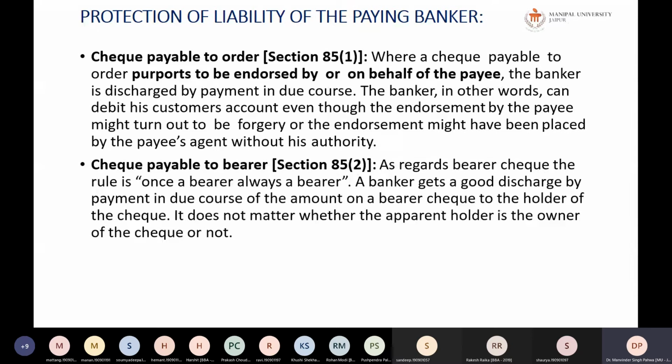Check payable to bearer. As regards the bearer check, the rule is that once a bearer is always a bearer. A banker gets a good discharge by payment in due course of the amount on the bearer check to the holder of the check. It does not matter whether the apparent holder is the owner of the check or not. So whosoever will be the bearer of the check is entitled to get the payment of the check on presentment of the same to the banker.